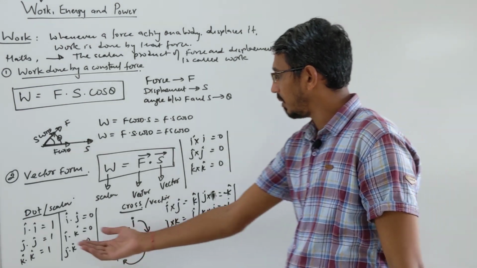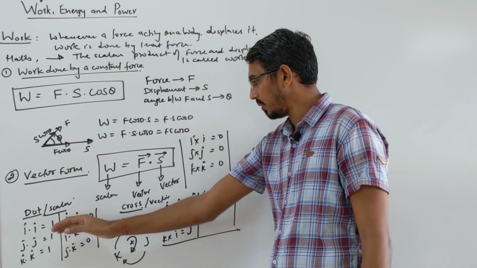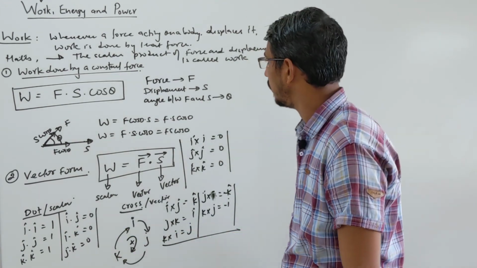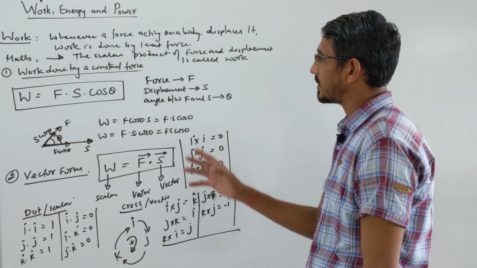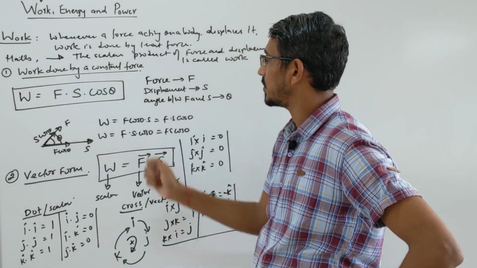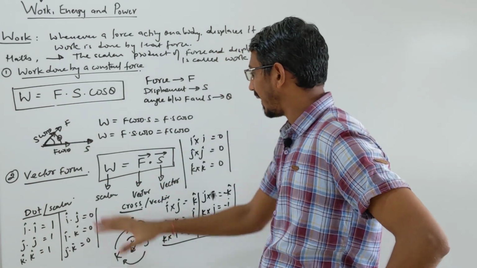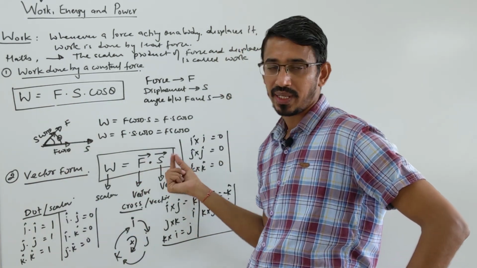In this chapter we mainly need the dot product only. In the next chapter, on rotation, we need both. We'll talk about that then. So first, work done: how many ways can they ask it? First is work done by a constant force. Simply write this formula, F S cos theta, or in vector form, F dot S.